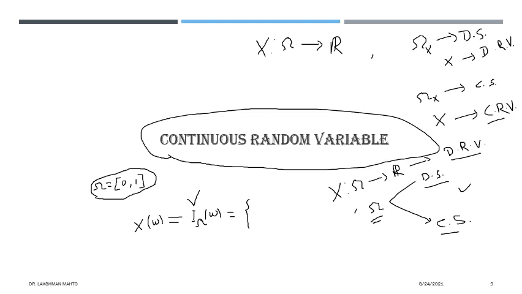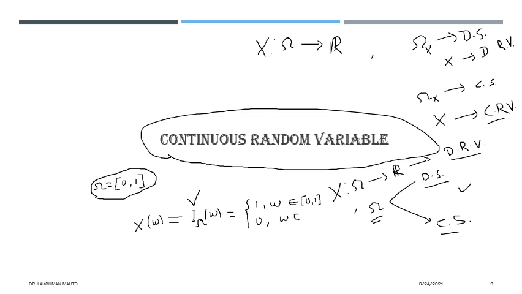So the indicator function I of omega takes value 1 when omega belongs to 0 1. If omega is not from 0 1, the outcome is not from 0 1, then the indicator function will take value 0. So tell me, what is this? This one is a discrete random variable.